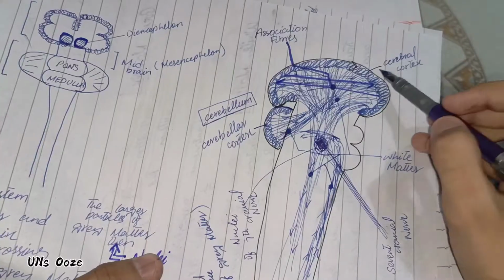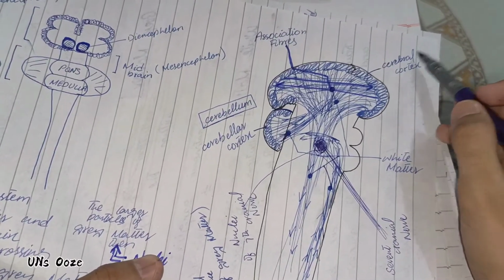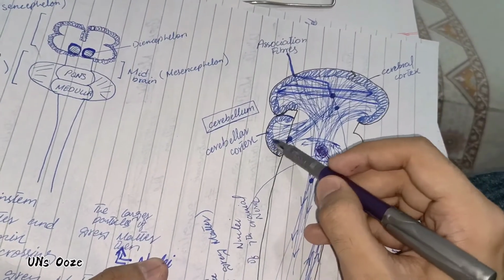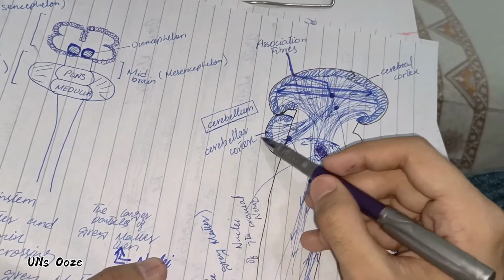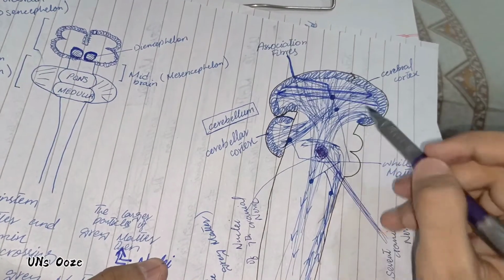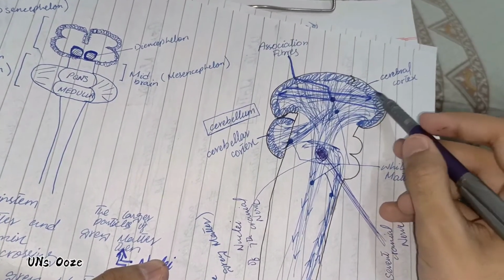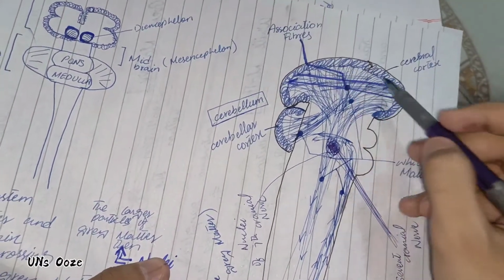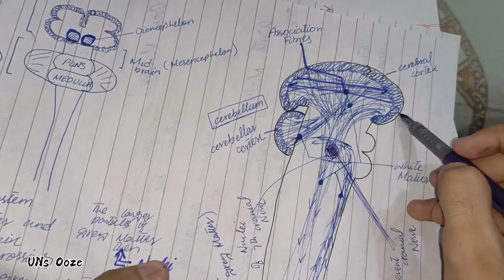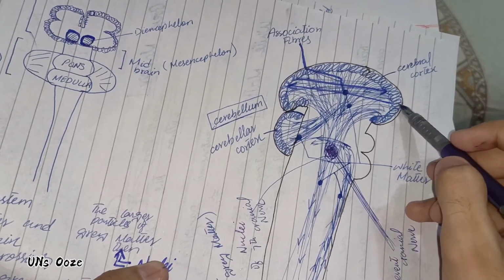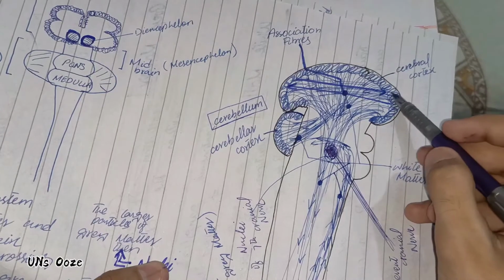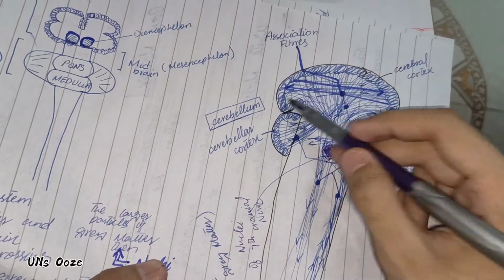What is it called? It is called cerebral cortex. This one, this is known as cerebellar cortex. What is this spring-like material? It is the collection of cell bodies of neurons in the central nervous system.